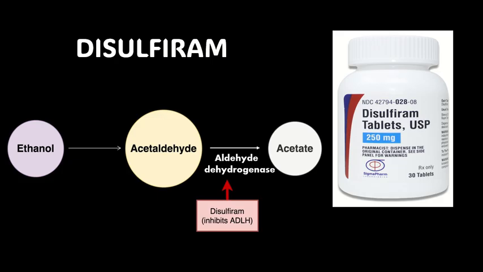Suppose the patient has initially taken this drug, and after some time the patient gets a craving for alcohol and consumes even a tiny amount of alcohol. Then the metabolism of alcohol is inhibited at this particular step, and as a result the acetaldehyde will be accumulated in the body, and thus the symptoms of acetaldehyde toxicity